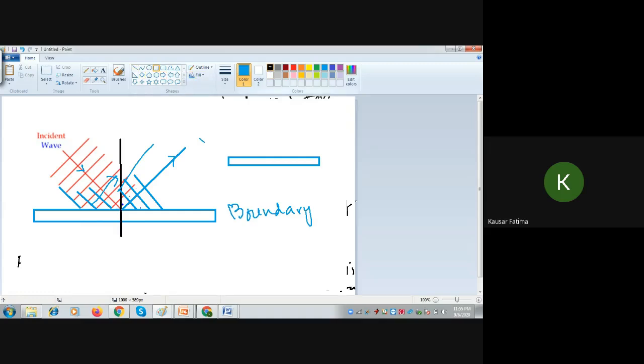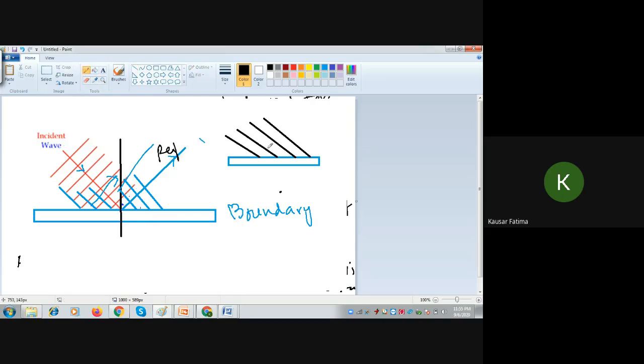Suppose, I will take another color, this is your incoming wavefront towards this. This is the incident wavefront. If you want to avoid drawing the normal and all that, the best thing is to draw the direction of propagation, the direction of the normal, and then the direction of the reflected wavefront. This is incident and this one is reflected.